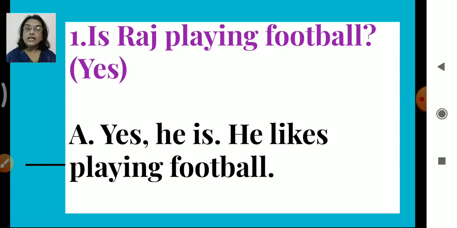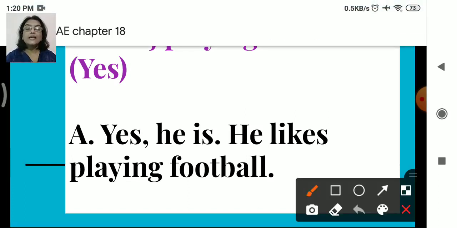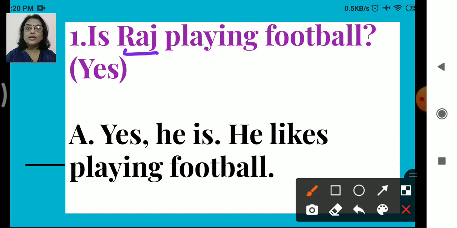Now here you can see, is Raj playing football? Present tense, right? Asking just now, is he playing? And we have to answer yes, because it is already given in the book. So, yes, he is. What have we done here? Yes, he is. Instead of Raj, we have used the pronoun he, right? So we will not use the noun there. We are going to use the pronoun to refer to that noun. So he is used for whom? Raj. Yes, he is.